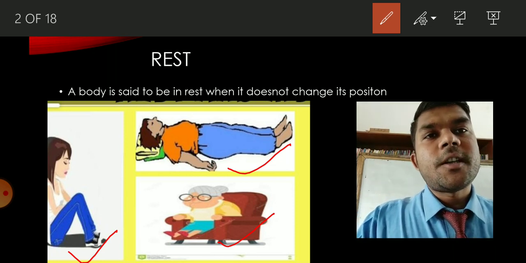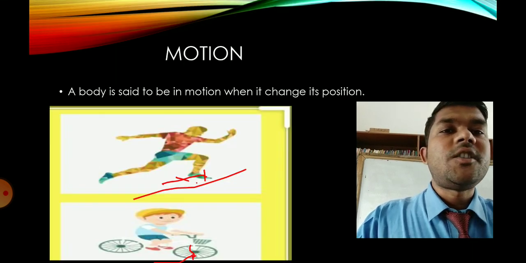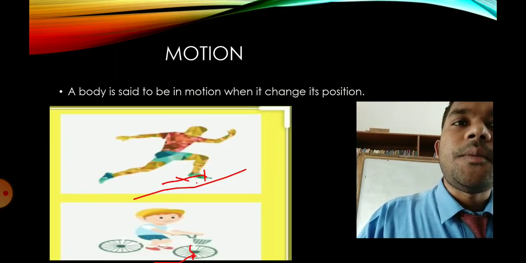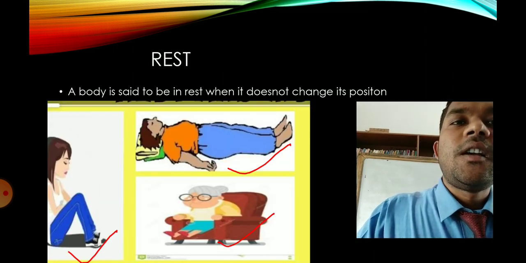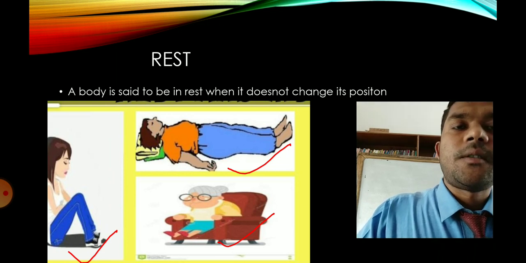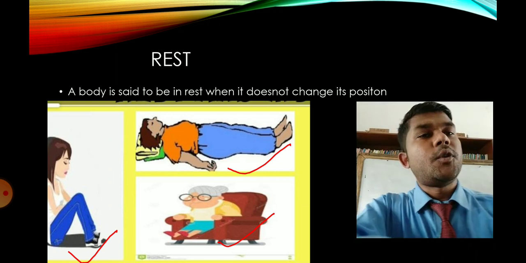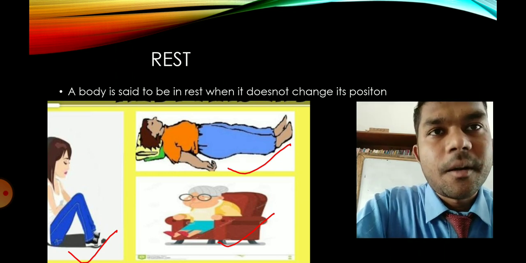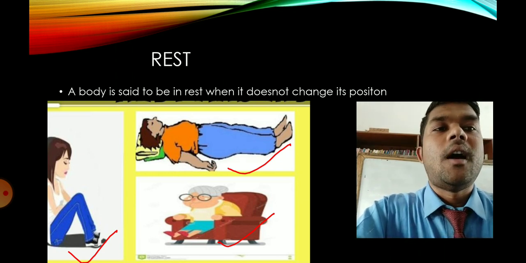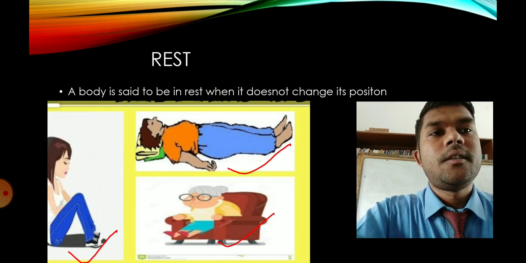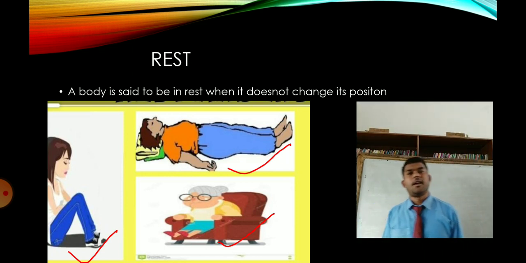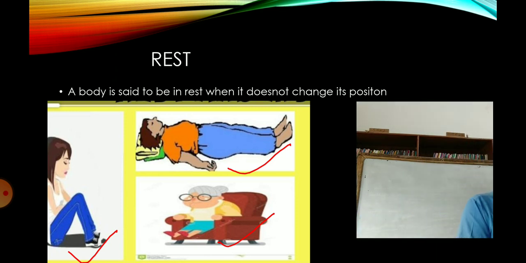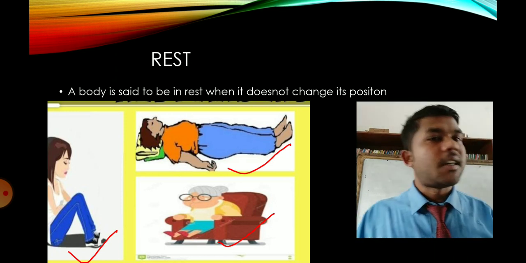A body is said to be in motion when it changes its position. But when it does not change its position, a body is at rest. I think we are clear about rest and motion. For example, I'm teaching here and I am not moving anywhere, so I am at rest. But if I start moving here and there, now I am in motion.